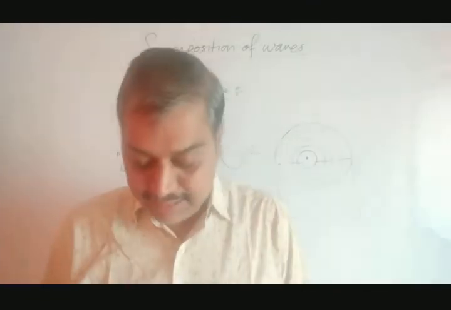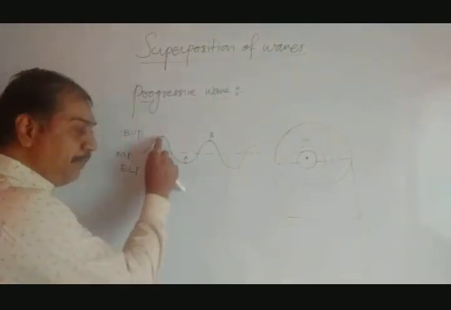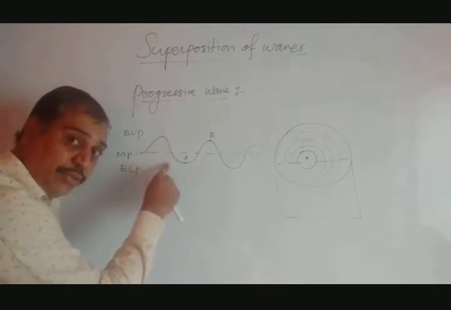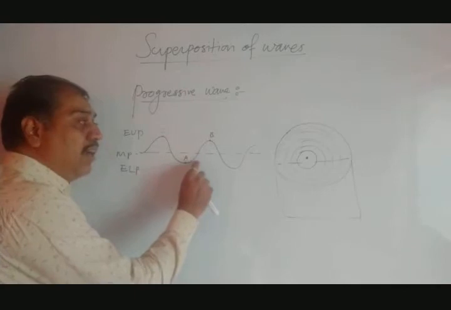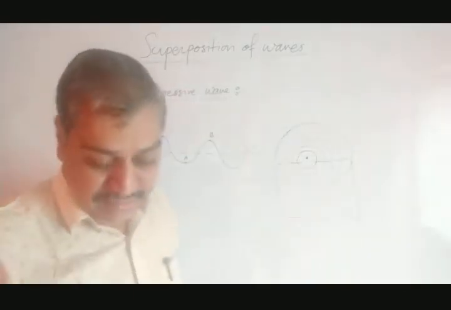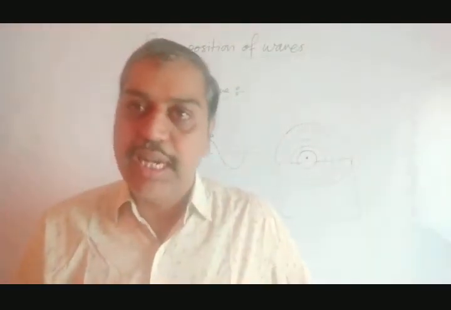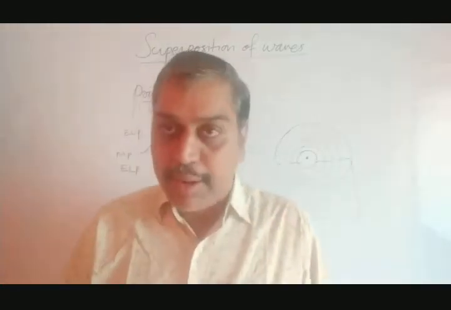The particle attains the maximum velocity when it passes through the mean position. It goes up; when it comes to the mean, the velocity increases, goes down, velocity decreases. Again it reverses, comes to the mean position, velocity increases, again at top, velocity decreases. So every time it crosses the mean position, its velocity increases. That is the meaning of this particular property.